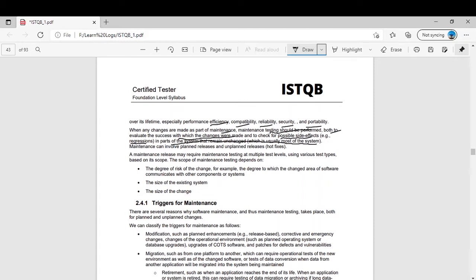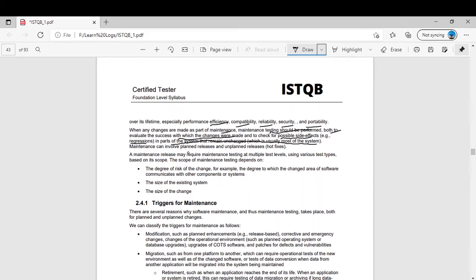If you change a little part, or in the name of maintenance you have made a little change in your module, in your whole product, then you have to be very sure that this change could affect the other parts of the system. There could be regressions. Then you have to do the impact analysis. You have to see how much regression testing is needed. I have to run some tests only to be sure that there are no side effects due to these changes.